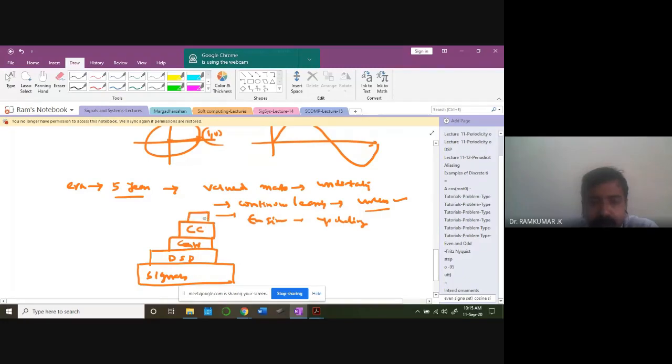I'll build all kinds of higher-end technology like advanced control, optimal control, robust control, or otherwise image processing, speech processing, AI, artificial intelligence, machine learning. All these are higher up in the hierarchy.